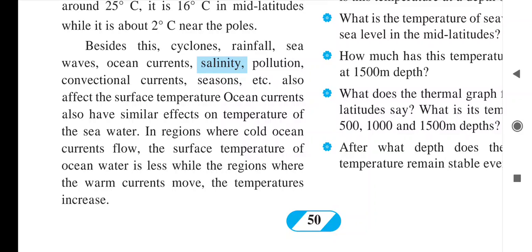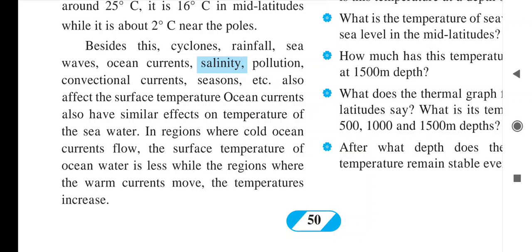That is the cyclone. Because of rainfall, suppose there is continuous heavy rainfall, then we find the temperature will be reduced. And if there is no rainfall, then the temperature will be high. Same with the sea waves.